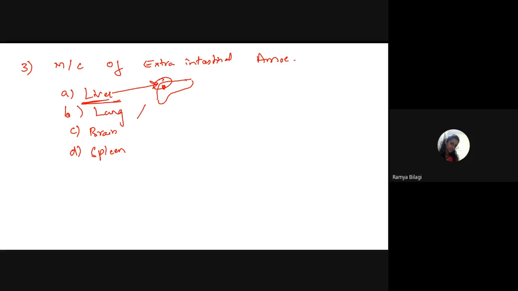In the lung also, which lung is most commonly affected? Lower lobe. Right lower lobe. Very good. So now when the question is asked, you should mark for this particular option, right?